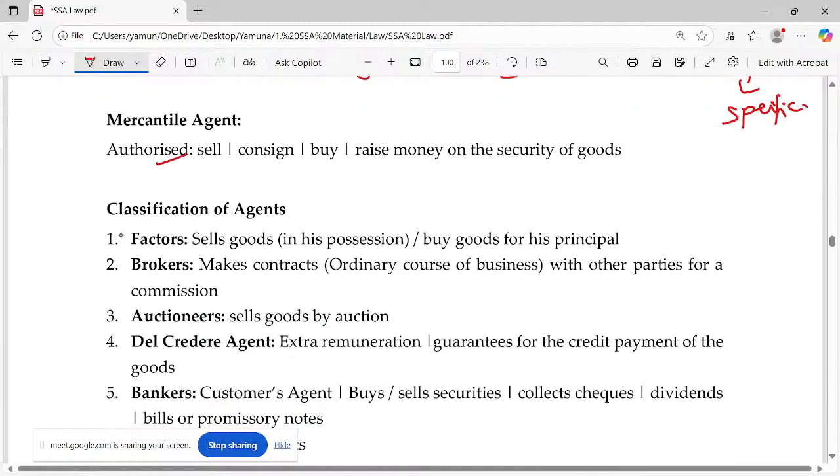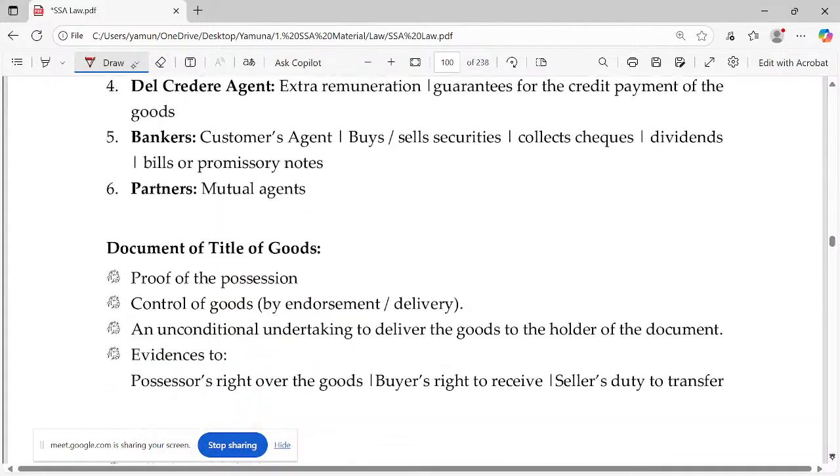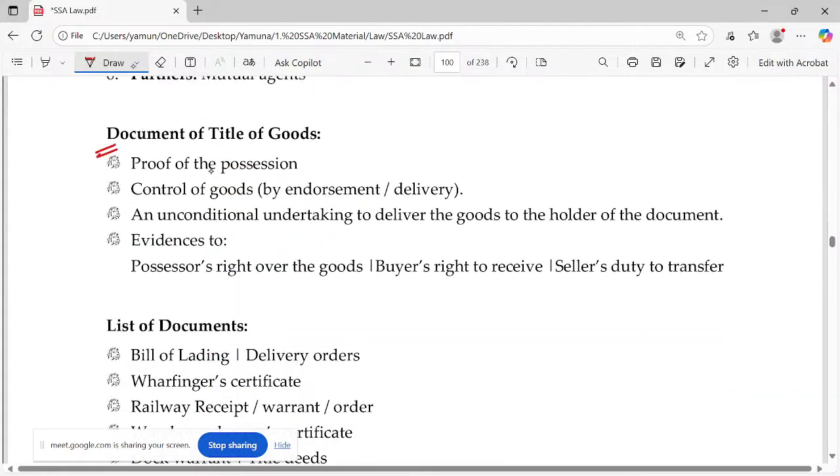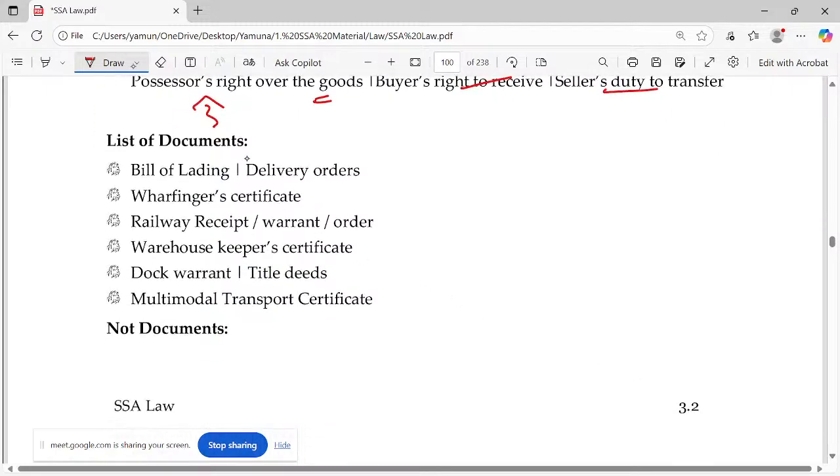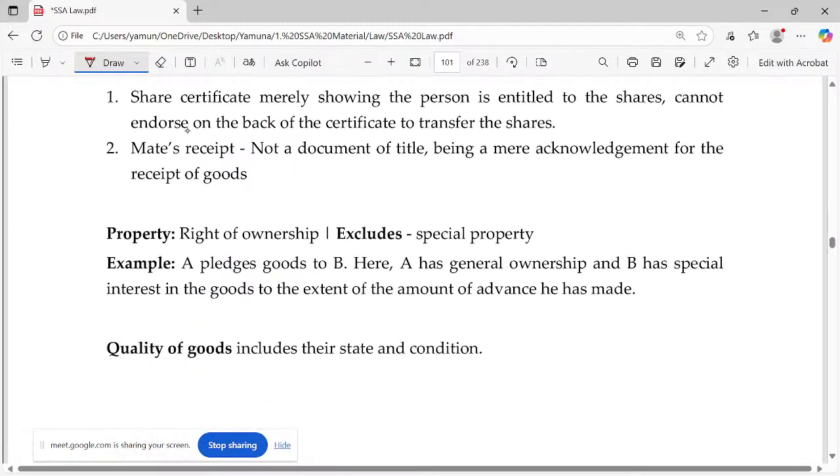Mercantile agent, yes, and the different types of agents also we have. The document of title to goods might be the proof of possession, where he can take control over the goods. It's an evidence that the possessor has the right over the goods. The buyer has the right to receive and the seller has the duty to transfer. The list of documents can be bill of lading, delivery orders, wharfinger's certificate and so on. The following are not documents: share certificate is not a document, mate's receipt is not a document.